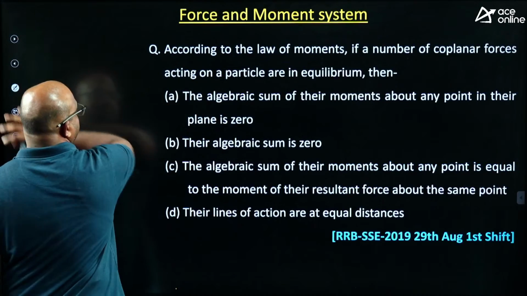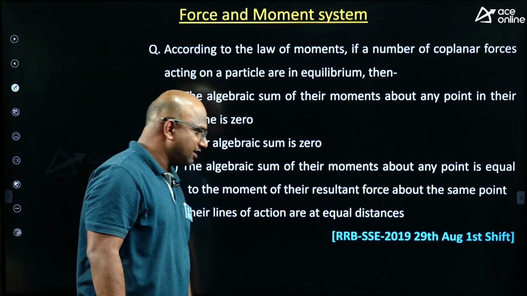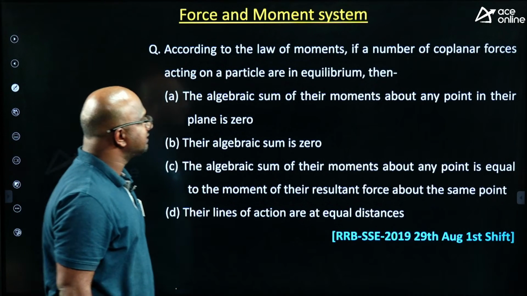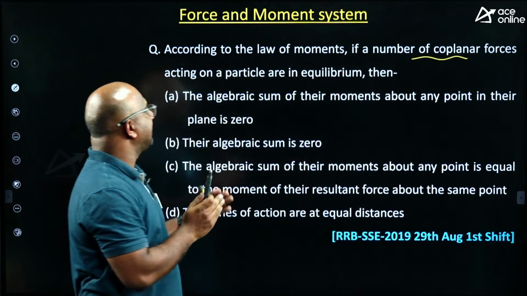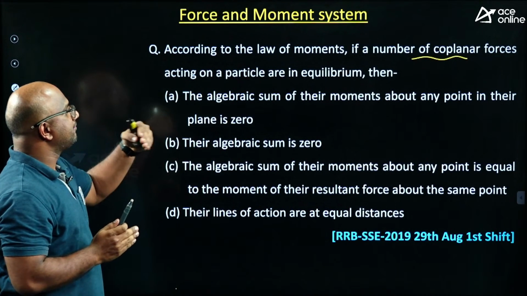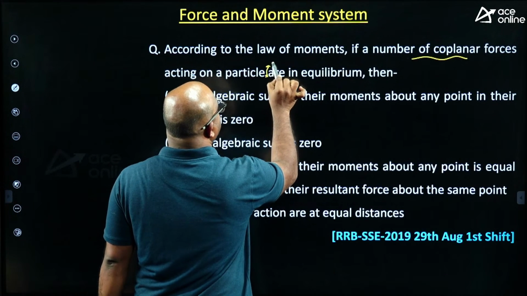Next. According to the law of moments, yes, please read this question carefully.